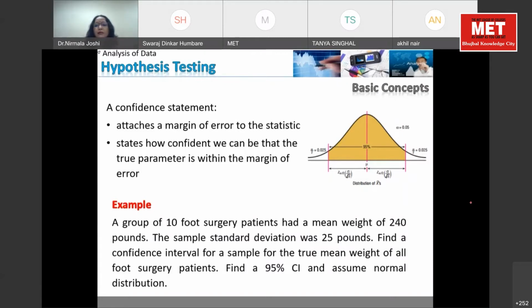So my mean value will be here. This is my 240. Now alpha is, on the basis of your level of confidence, how much area you are going to leave. So 95% is here in the center, which means 5% is outside. If I divide 5% by 2, it is 2.5% on this side and 2.5% on that side. So there are chances that 2.5% of values will be on the left side and 2.5% of values on the right side.